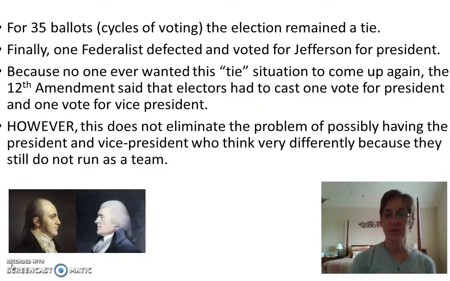Oh, sorry guys. Okay, so for 35 cycles of voting, that means they go at this for 35 times. The election remains a tie, and finally one Federalist defects and votes for Jefferson. And because they don't want this ever to happen again, the 12th Amendment says that electors have to cast one vote for president and one vote for vice president, so that this is not going to happen again. However, this does not eliminate the problem of two people having to work together who think very differently, which, again, you're going to see this causes a problem even still continuing going forward, even into the 1800s.